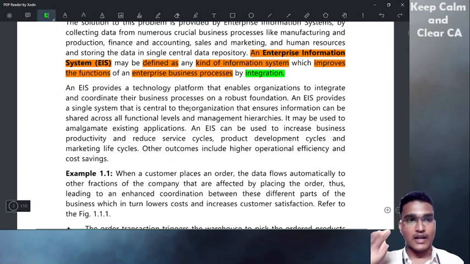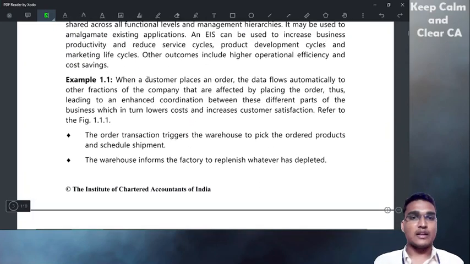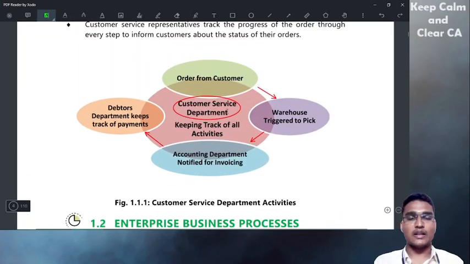This is for basic understanding. The remaining thing, just go through. Here, when a customer places an order, the data flows automatically to other functions of the company that are affected by placing the order, thus leading to enhanced coordination between these different parts of the business, which in turn lowers cost and increases customer satisfaction. Refer to figure number 1. This is just a process, like how information flows, how a process works. If a customer orders, then it will give some information to the warehouse to pick the product or service, whatever it is. Then it will also go to the accounting department for making an invoice for that.